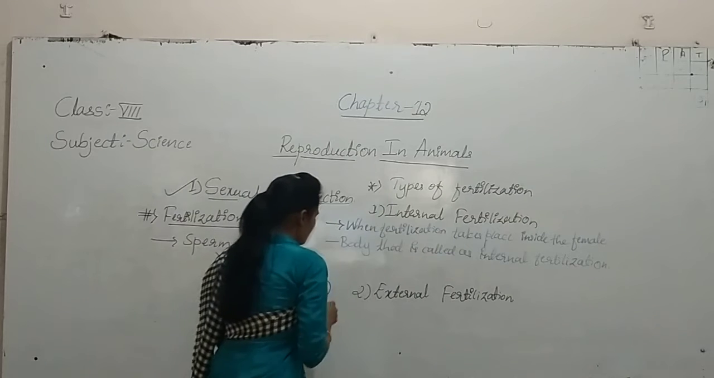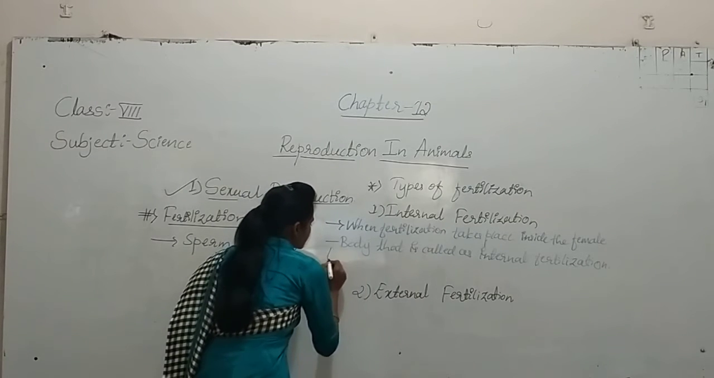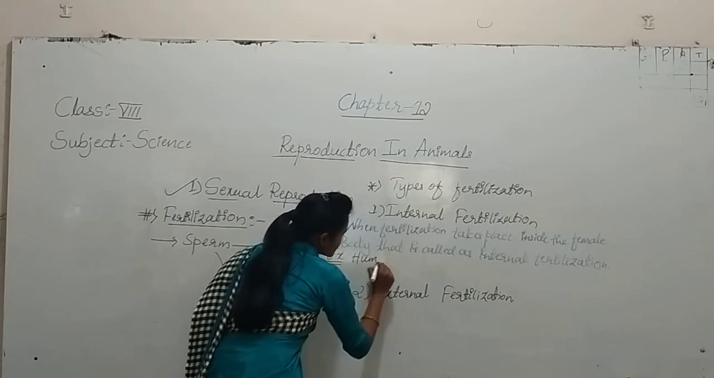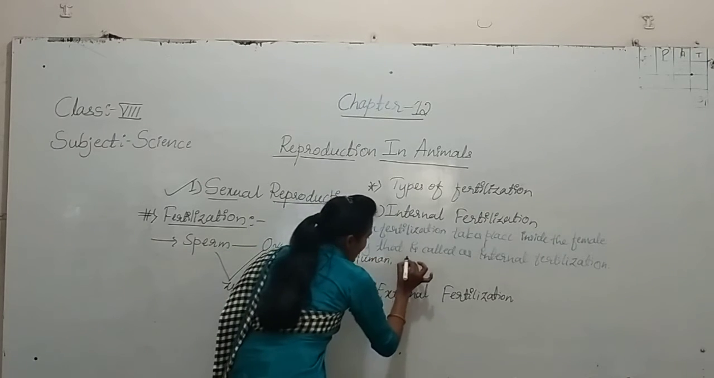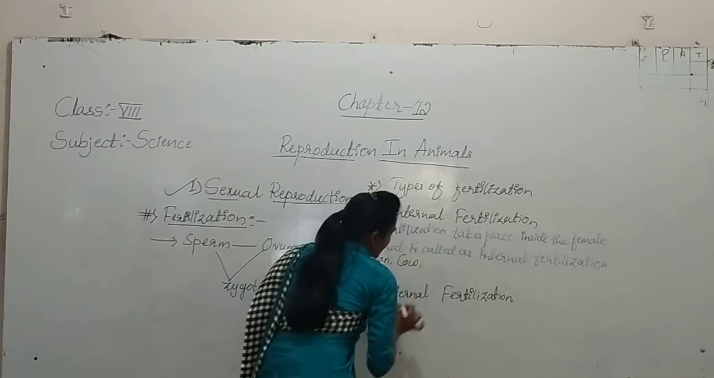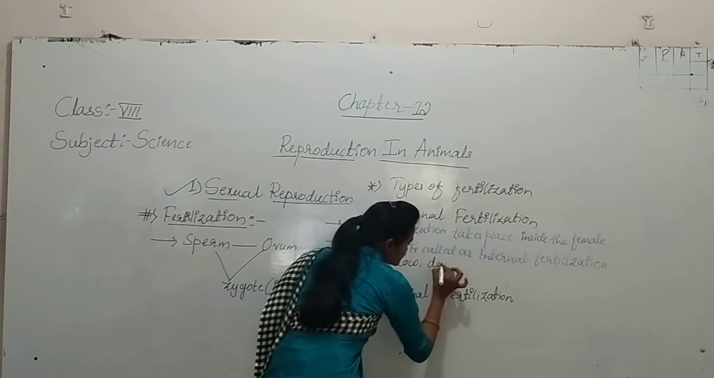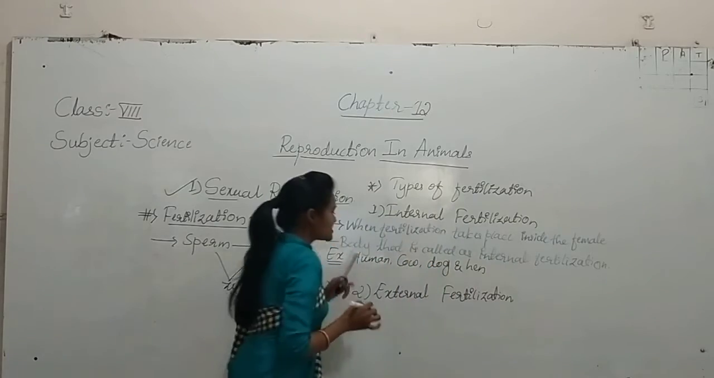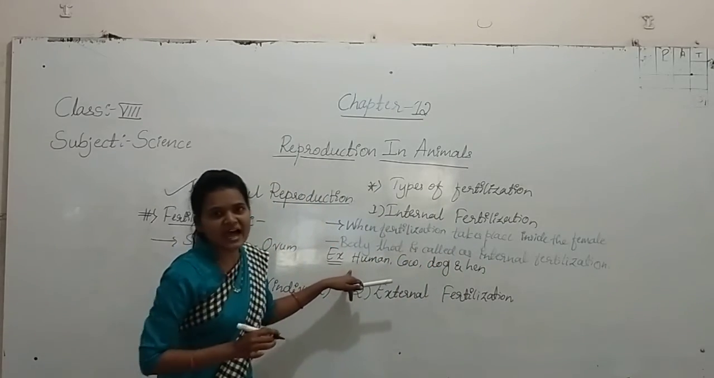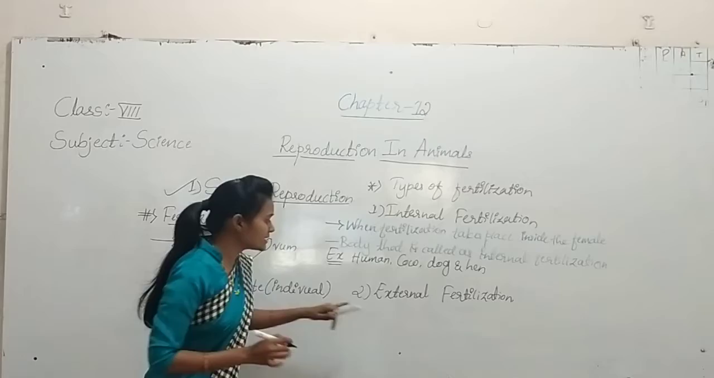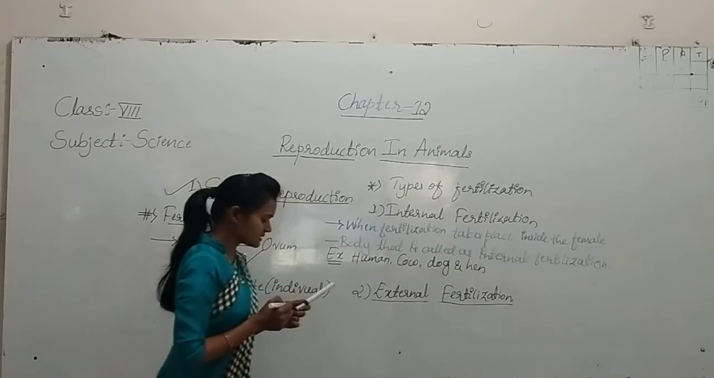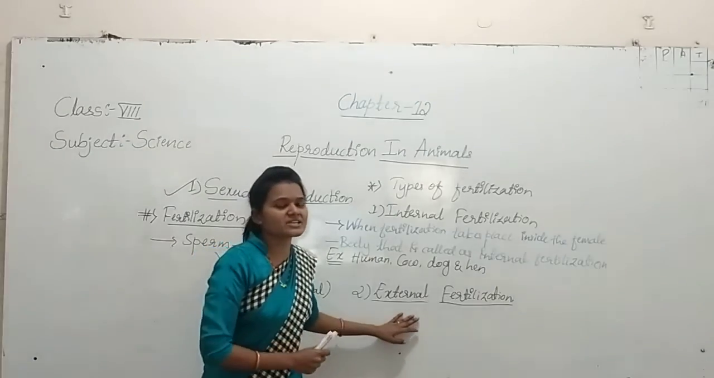Examples for internal fertilization are, see here, human, cow, dog and hen. The next one, second, is external fertilization.